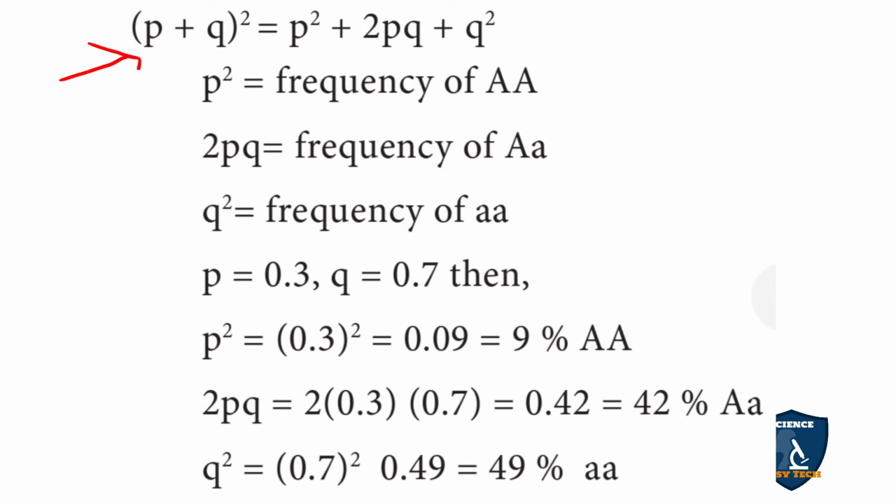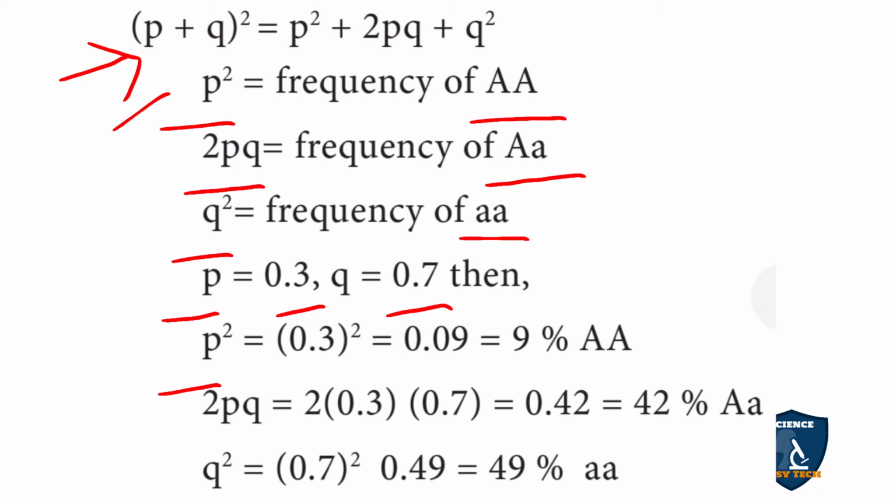So this equation you know as (a plus b) whole square. The same thing is used here as (p plus q) whole square is equal to p square plus 2pq plus q square. So p square is the frequency of capital A A, 2pq is the frequency of capital A small a, and q square is the frequency of small a small a. So we know that p, the capital A frequency, is 0.3, and q, which is responsible for small a frequency, is 0.7.